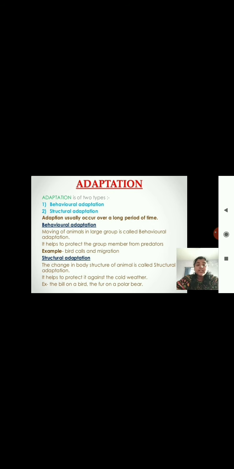Adaptation is the changes in the body of the living organism in order to survive according to the environmental conditions. There are two types of adaptations. The first one is behavioral adaptation, and the second is structural adaptation. This adaptation does not take place in just 1 or 2 days, it takes a long period of time. So let us see behavioral adaptation.